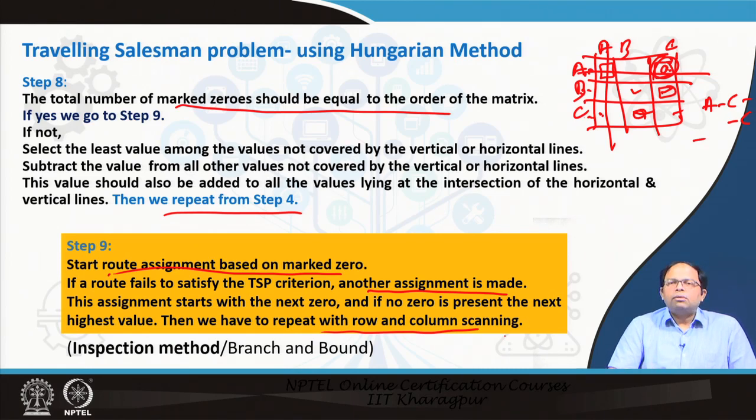In that method, instead of just looking at zeros and putting a line, we also have to look at the least value that we have just selected and start putting lines on that as well. That is how we solve the traveling salesman problem using the Hungarian method, and this is called the inspection method of assignment. We could also have used the branch and bound method, which you can also study.